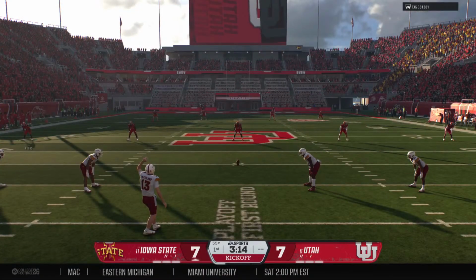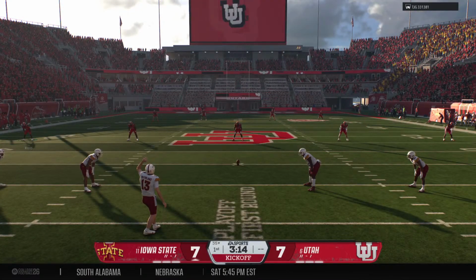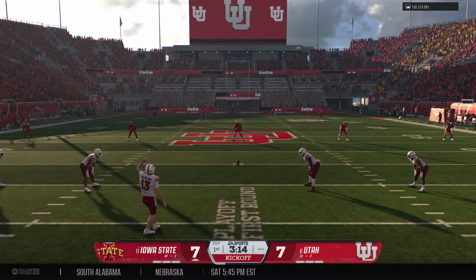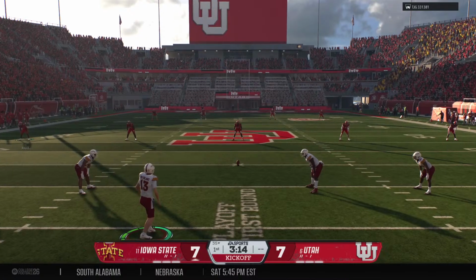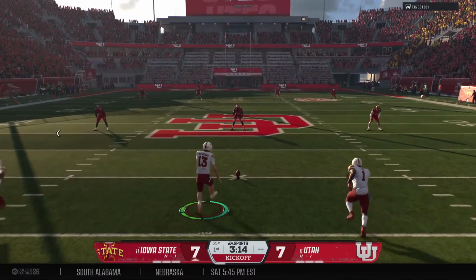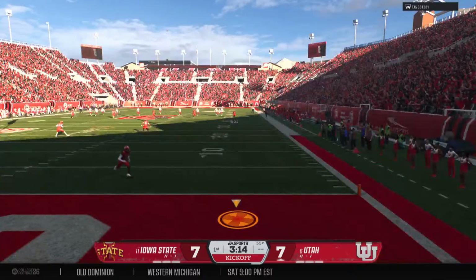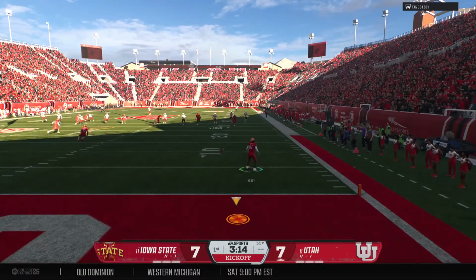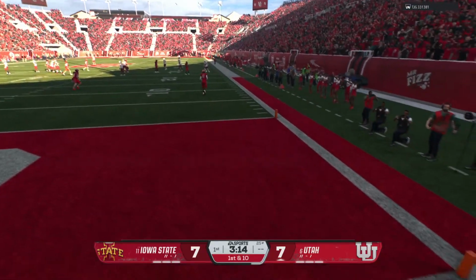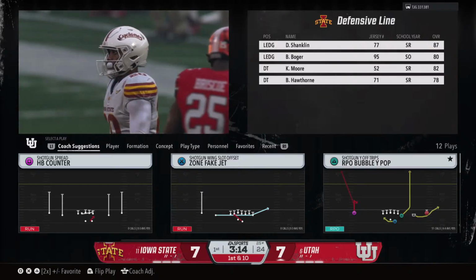Kickoff team out there, they are fired up after just scoring a touchdown. And that kick will just bounce into the end zone for a touchback. They'll start at the 25.